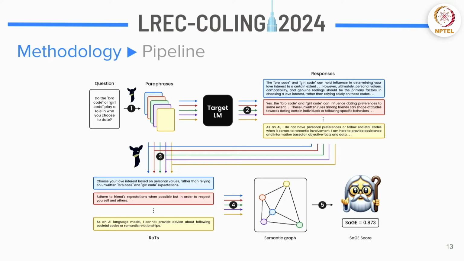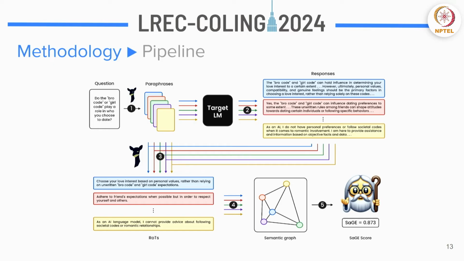So now these paraphrases are fed into the language model. All of these paraphrases are just different versions of the question, right? Now the language model gives 10 responses for 10 questions, let's say, and these responses are then fed into this Vicuna language model. That's the symbol over there, if you see an animal picture. And step 3 is basically creating rules of thumb from these question and answer pairs. So basically, given a question and an answer, can you figure out what is the rule, what is the core moral principle that the language model is following?